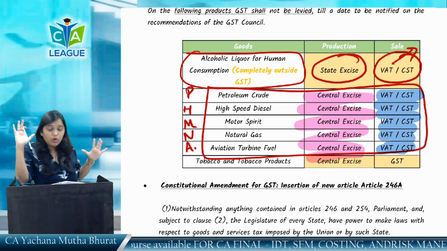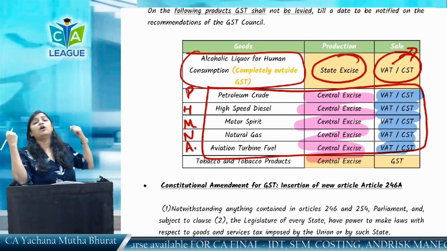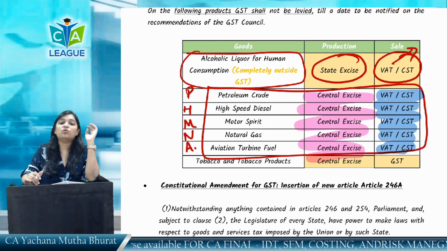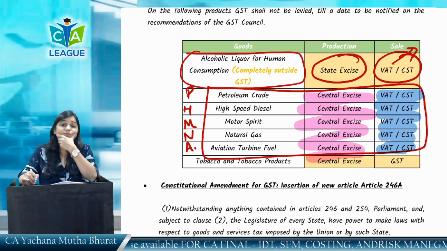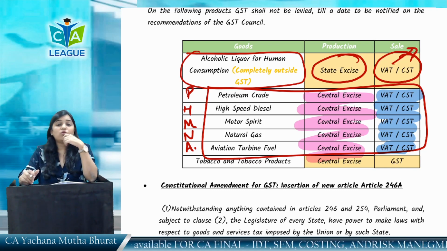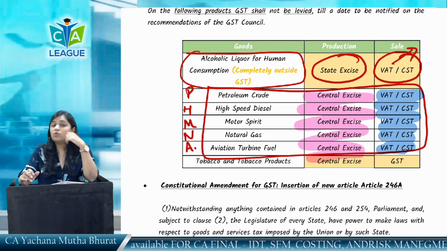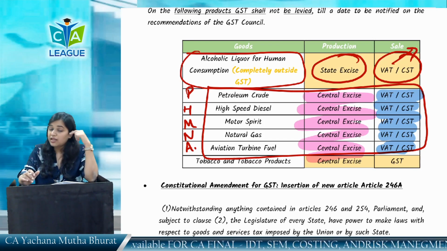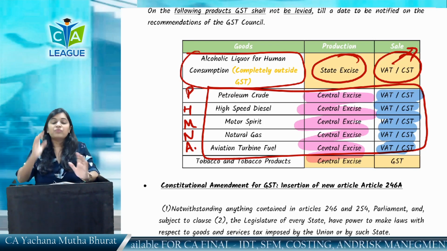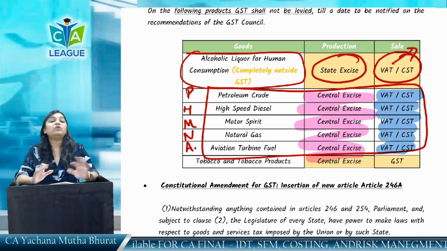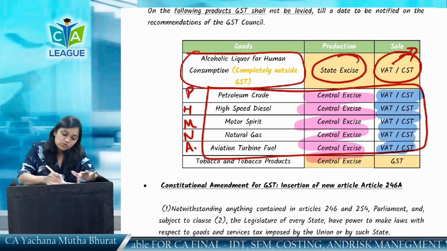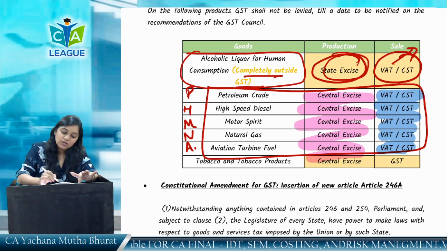The state government said, if you want to merge alcohol under GST, we won't let GST come into force. So in this case, what should be done? The government said, okay, alcohol will never come under GST. Alcohol cannot come under GST. It has been kept out of the levy section only. If it has to come, there have to be many constitutional amendments. So alcohol, what you have to remember? You have to remember that alcohol has been kept outside the GST. So it is completely outside GST.